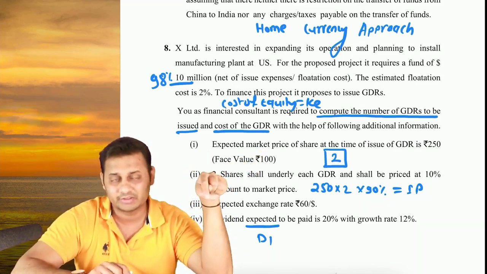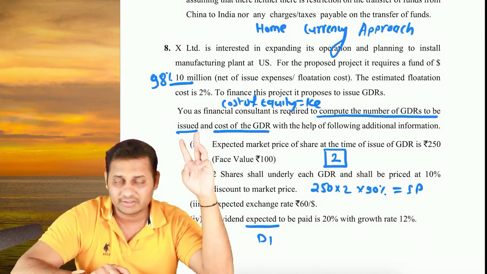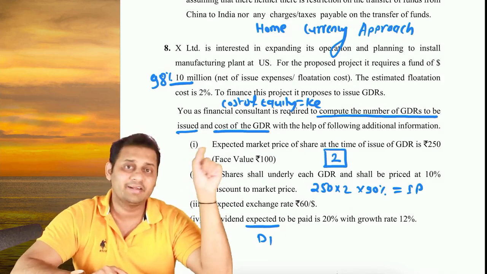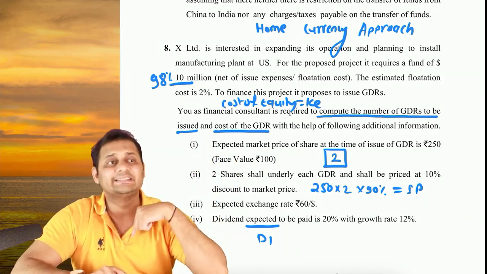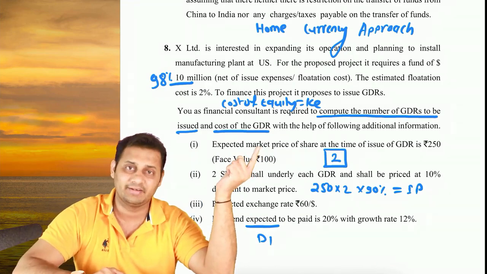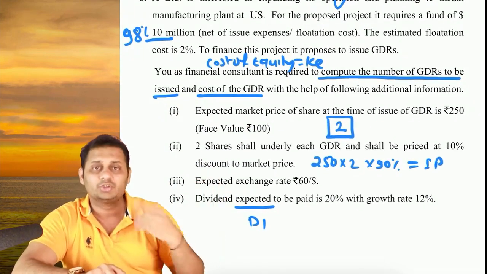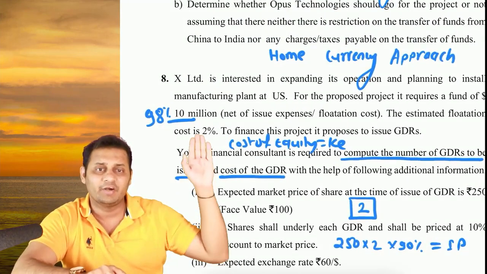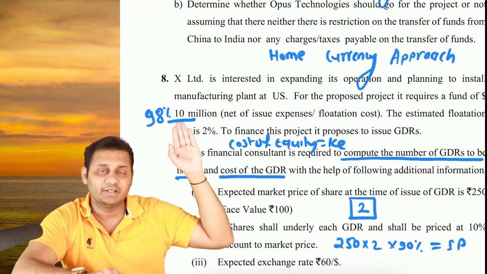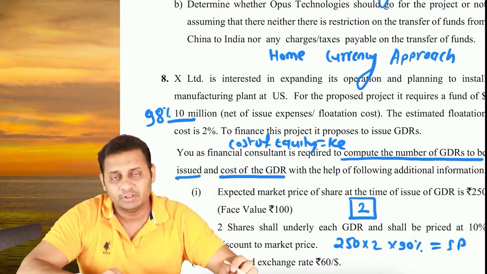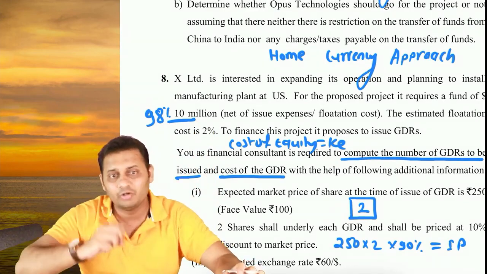US came to us, to our country twice or thrice. We should go there. But we are not raising the funds in America. We are raising the funds through global depository receipt, and every depository receipt will have 2 shares. So how much total amount is required to be raised? We need $10 million to invest in the project. So do you think I should raise $10 million from the market?